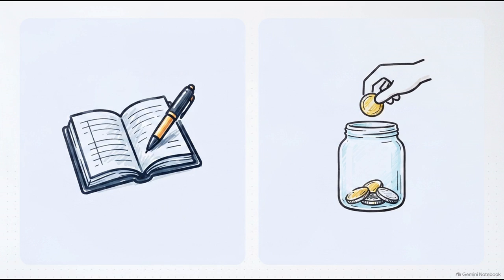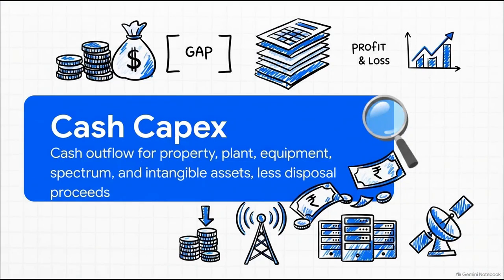On the flip side, actual cash generation metrics, like operating cash flow and free cash flow, well, those are the quiet workhorses. They reveal the real cash moving in and out of the business, and most importantly, the actual cash remaining after essential investments.